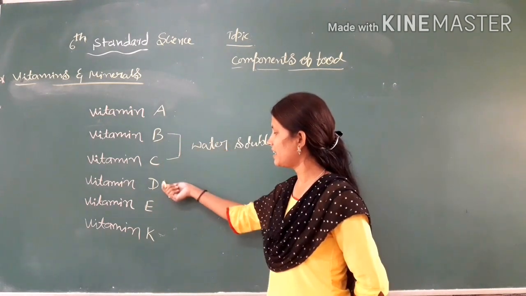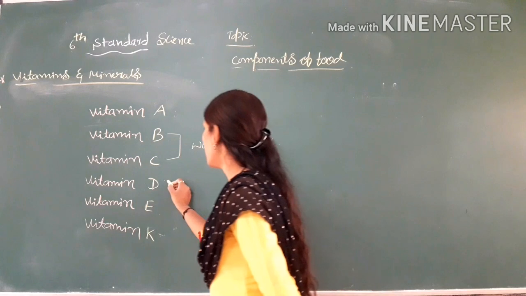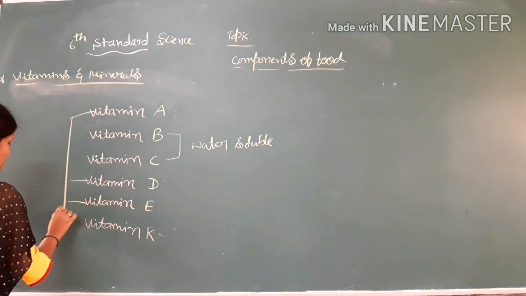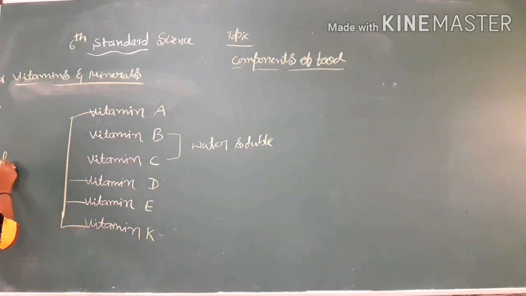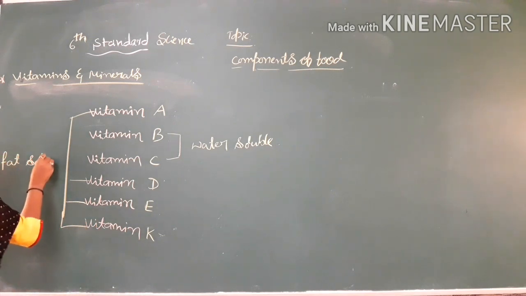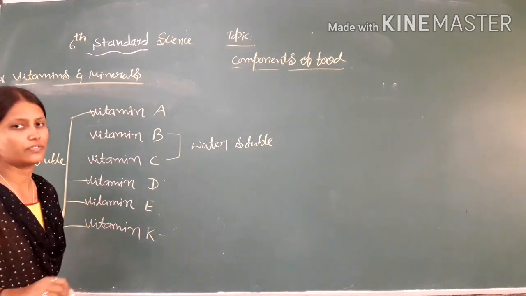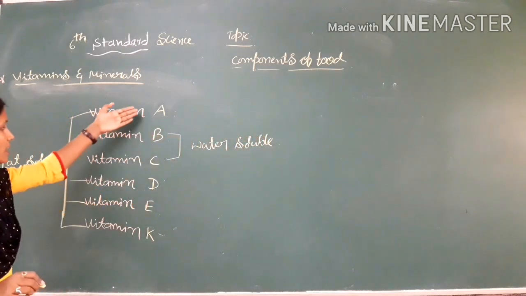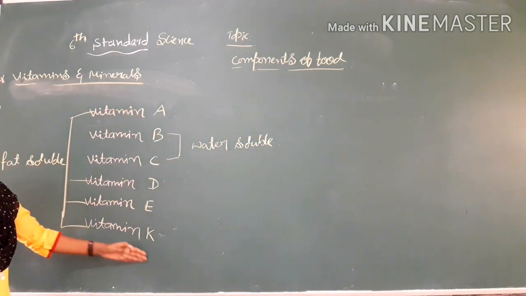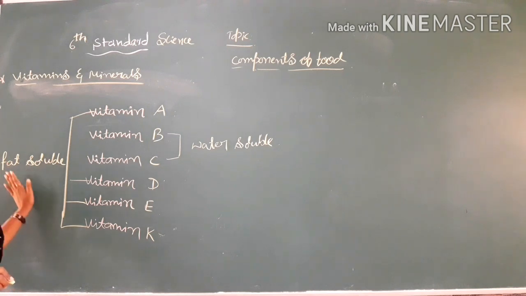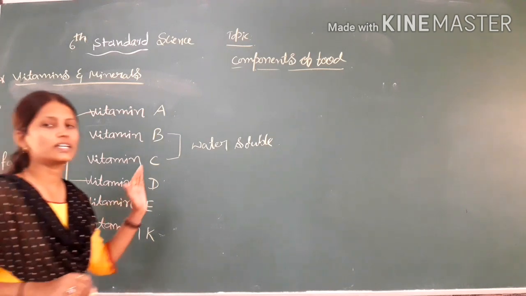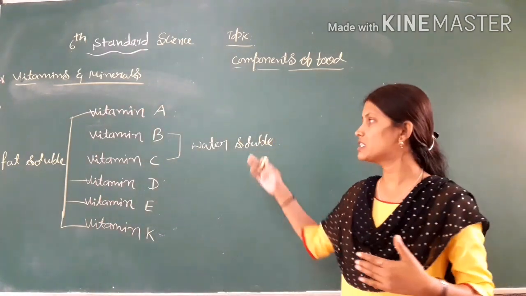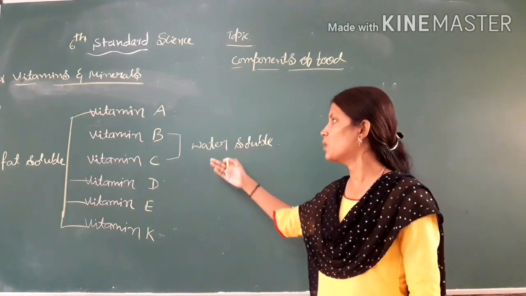The remaining vitamins A, D, E and K are fat soluble, which means they are soluble in fat. So vitamin B and C are water soluble, and vitamin A, D, E and K are fat soluble. Now what are the functions of each vitamin? What are the food sources of each vitamin? Now we will discuss one by one.